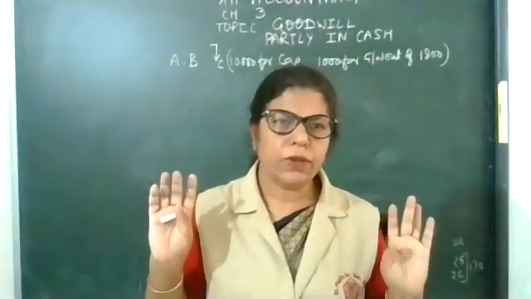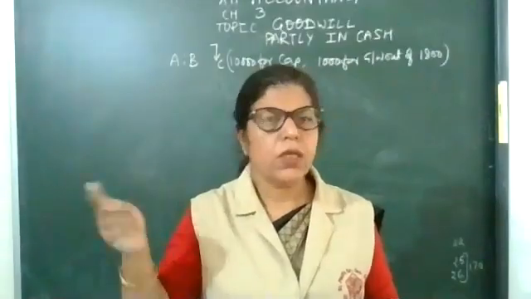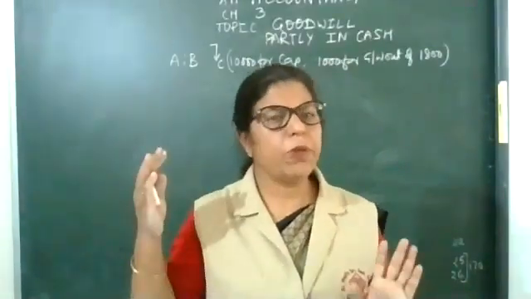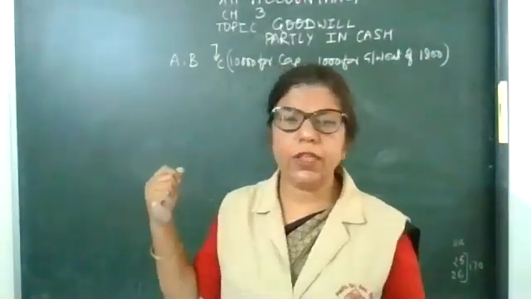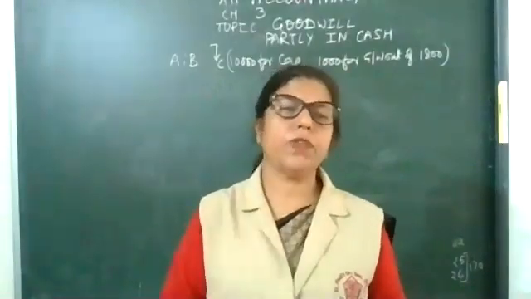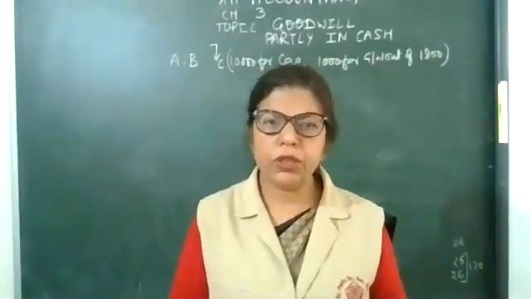So here A and B are old partners, C is the incoming partner, so the old ratio will be equal, as well as the new ratio.